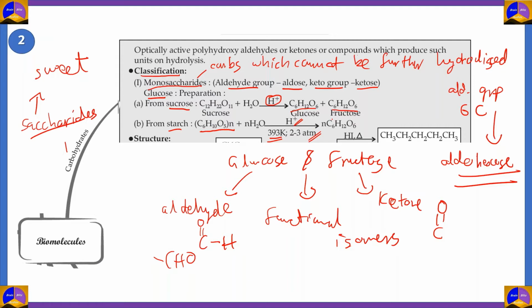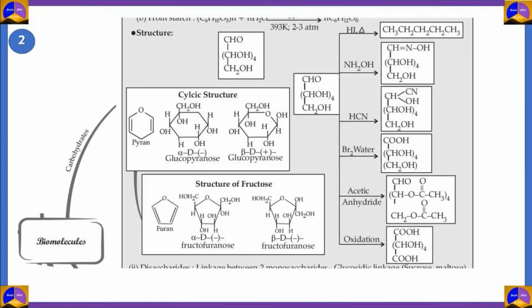And what happens in the end? You get n molecules of C6H12O6. And you know what's the formula for C6H12O6? What's the compound? It is glucose. So you can produce glucose by boiling down starch in the presence of an acidic medium at 393 degrees Kelvin and 2 to 3 atmospheres of pressure. So now let's look at the structure of a glucose molecule.